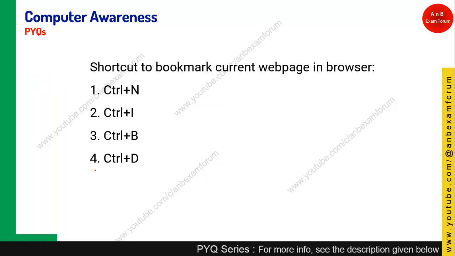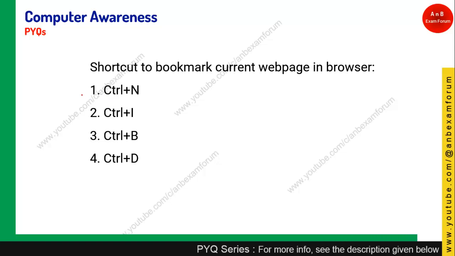Coming to the next, shortcut to bookmark the current web page. Control N is used to create a new window, and Control I in a web browser does nothing, so you can ignore it. Control B is not for bookmark. This is a confusing question.